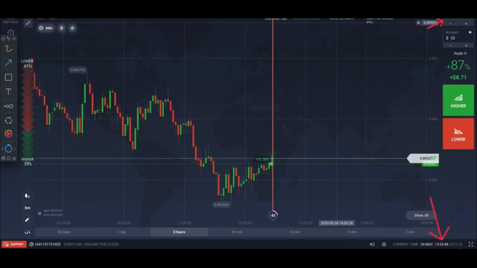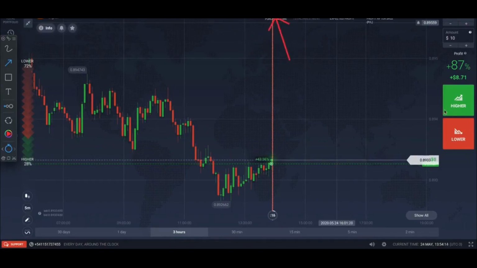Okay, what else? Right here, obviously, it's saying 13:55, which is the expiration time, and I'm paying attention to this clock right there. Okay, and also it's showing right in here that I have a little bit more than 1 minute left for this trade. Let's see, there's a minute left, but basically this is it. If you have to do a martingale, you see that it's going to appear at 30 seconds. Once this is zeroed out, then it means there's 30 seconds left for this trade to complete.